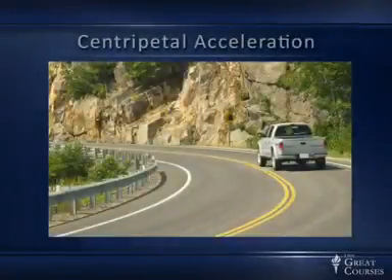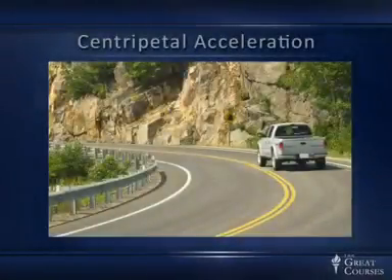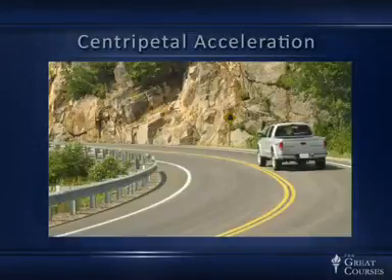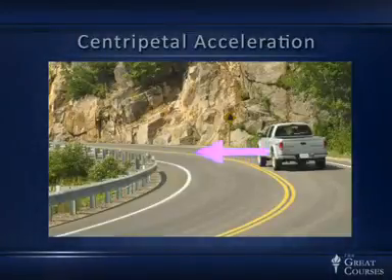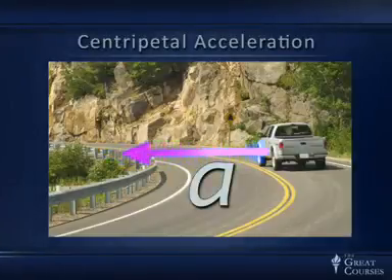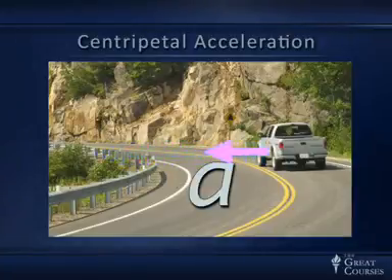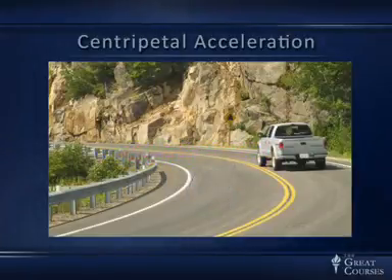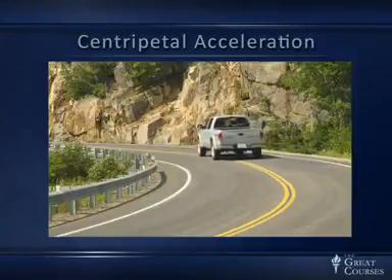Now, let's just take a look at a picture that makes this a little bit more real. Here's a picture of a truck on what's obviously a curved path. The truck is going around the curved path. The driver may see 35 miles an hour on the speedometer the whole time, but as I've argued, this is accelerated motion, and there's the direction of the acceleration vector. It's toward the center of the circle. As we'll see later when we talk about forces, there better be something to push it in that direction, and that something is going to be the friction between the tires and the road. This is a centripetal acceleration toward the center of the circle. It's the acceleration of an object in a circular path.